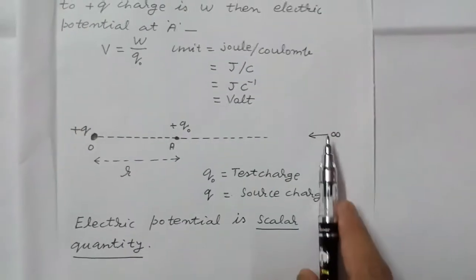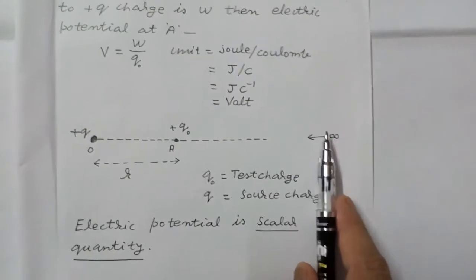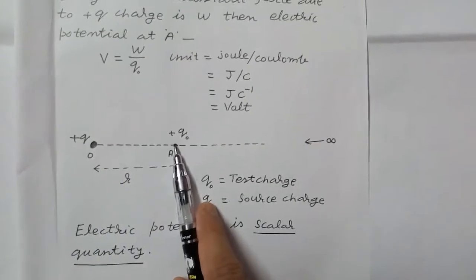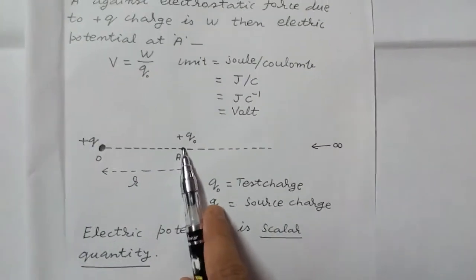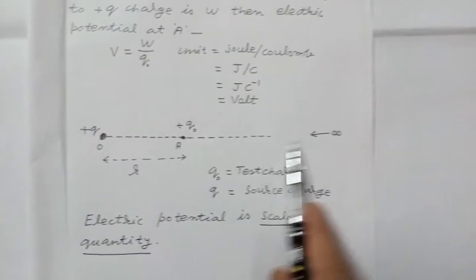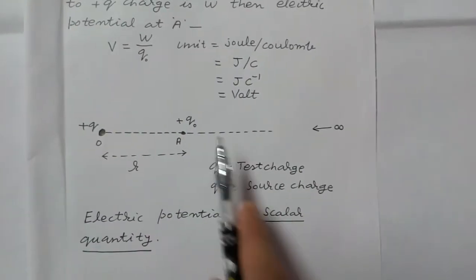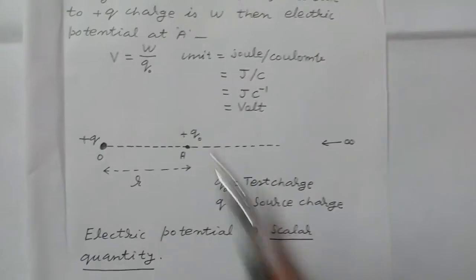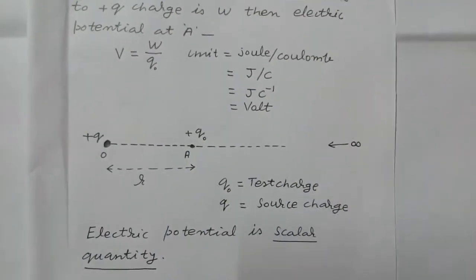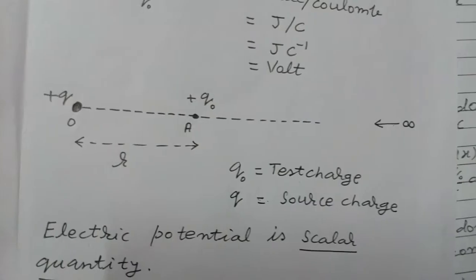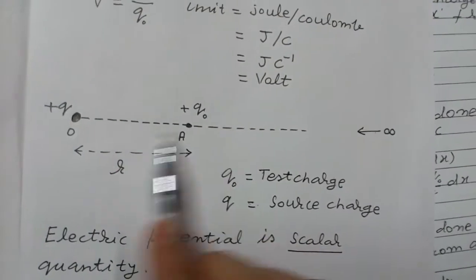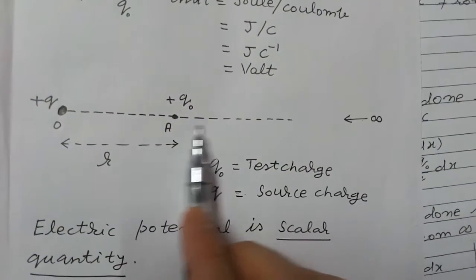Suppose you bring 1 coulomb charge from infinity to this point A and work done is 10 joule, then electric potential at this point will be equal to 10 divided by 1. If you bring microcoulomb charge, then you will convert that microcoulomb into coulomb by multiplying it by a factor 10 to the power minus 6. Now in this diagram force has not been shown, but there is a repulsive force.